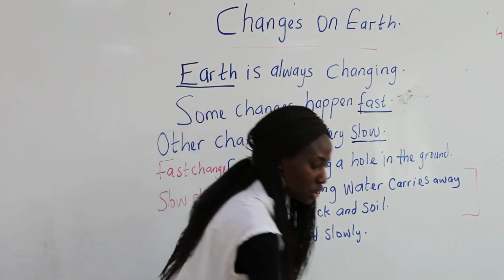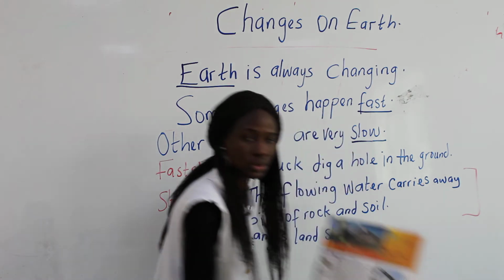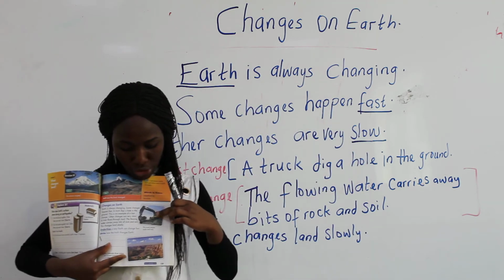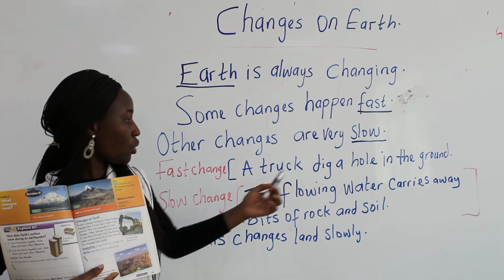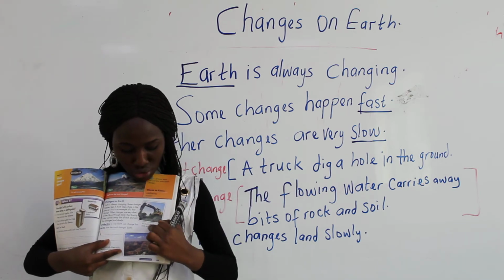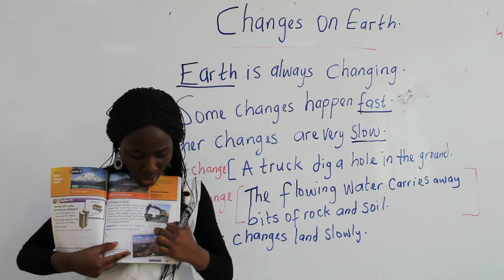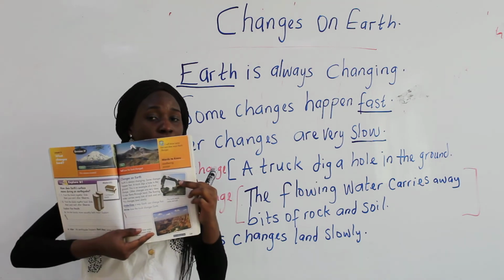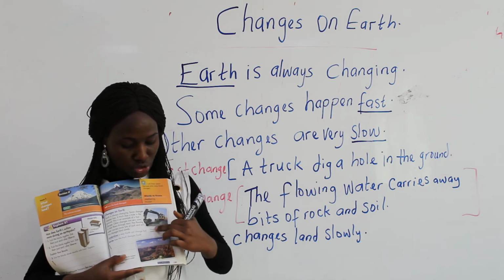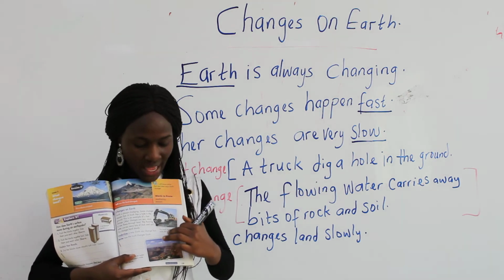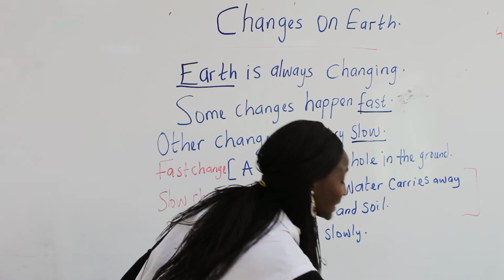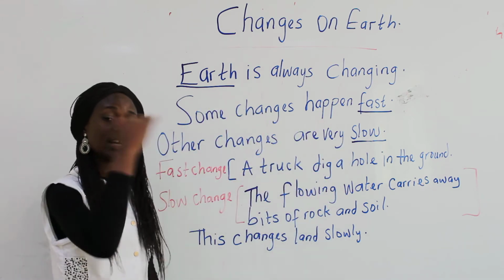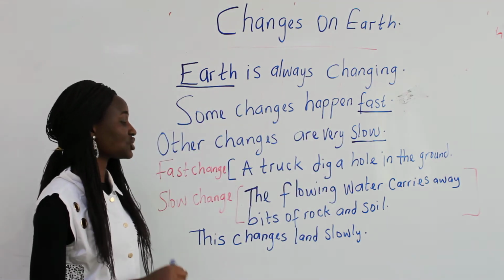Let me show you the picture in your book so you can see it. A truck digs a hole in the ground. This truck moves rocks and soil. This is what they call trucks. We have different types of trucks. So these trucks move rocks and soil. Now that is a very fast change.